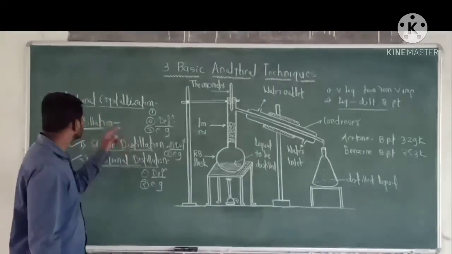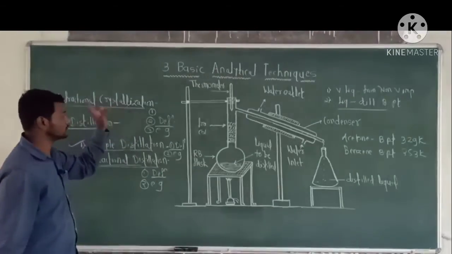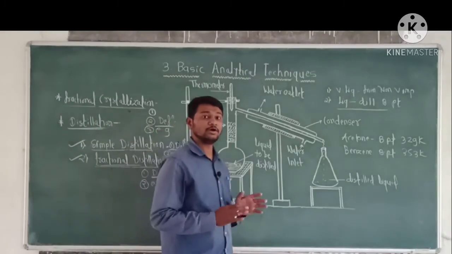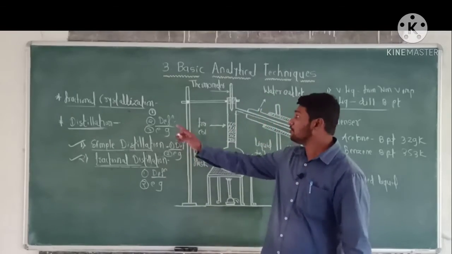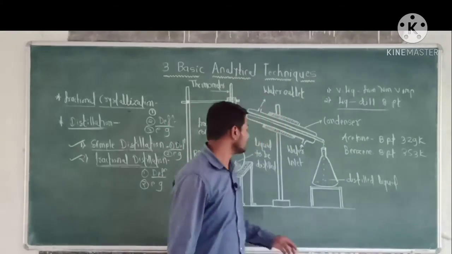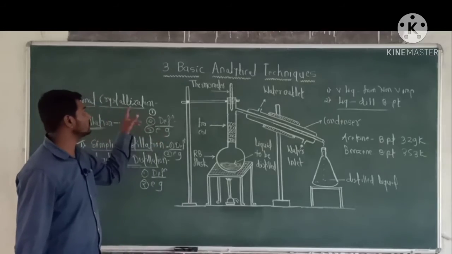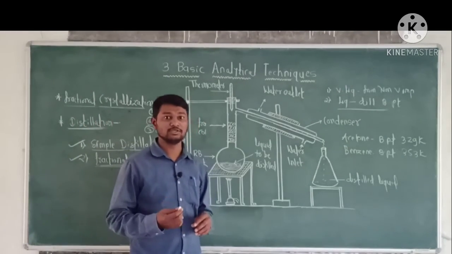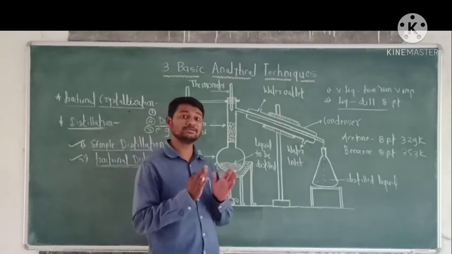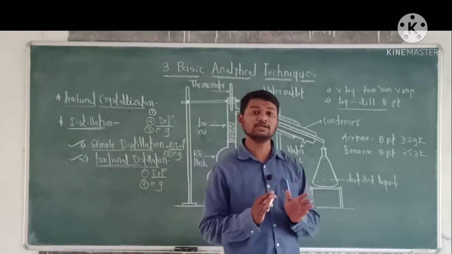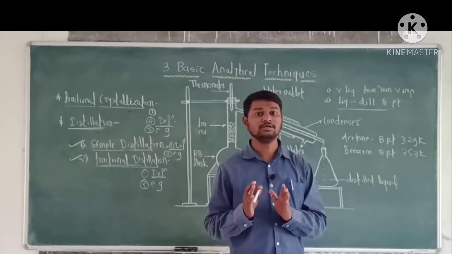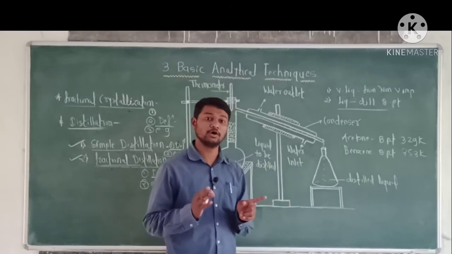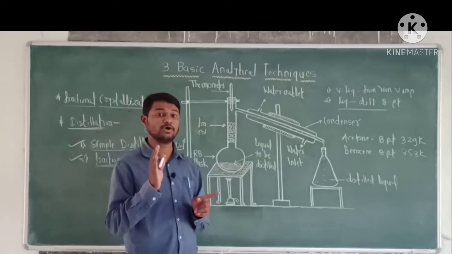First of all, fractional crystallization. First point, two or more solids or substances can be separated by fractional crystallization. Second point, definition. Fractional crystallization is the process in which two or more solids or substances which have different solubility in the same solvent at the same temperature, or at room temperature, are separated by stepwise crystallization.